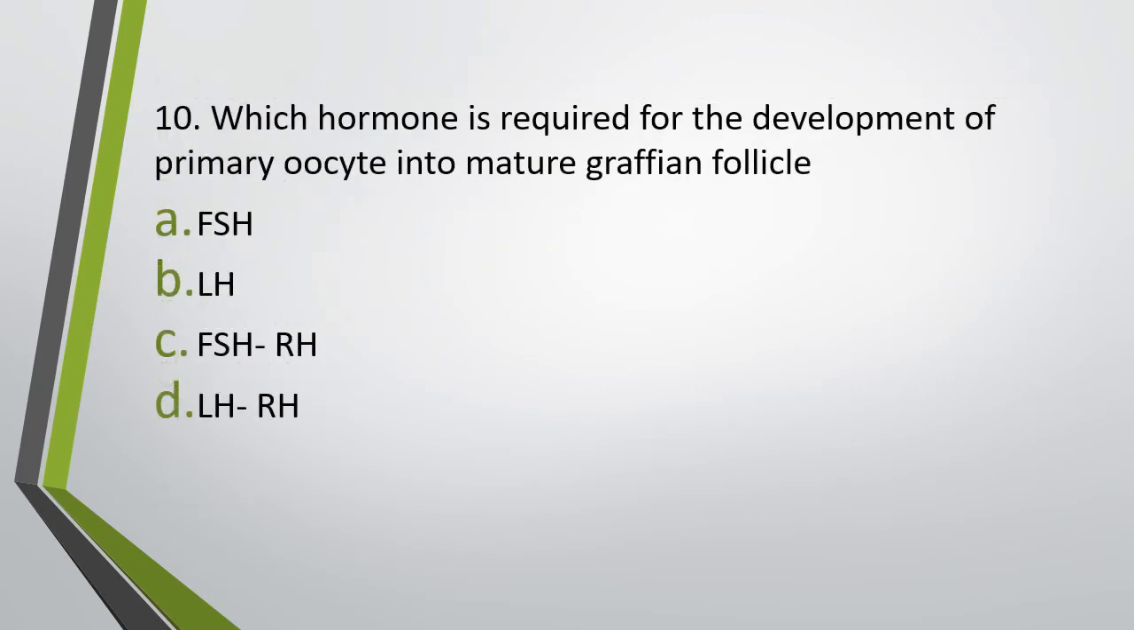Question number 10. Which hormone is required for development of primary oocyte into mature Graafian follicle? Hormone required for development of primary oocyte into mature Graafian follicle. FSH, LH, FSH releasing hormone, LH releasing hormone. Correct answer is option A, that is FSH, or follicle stimulating hormone.